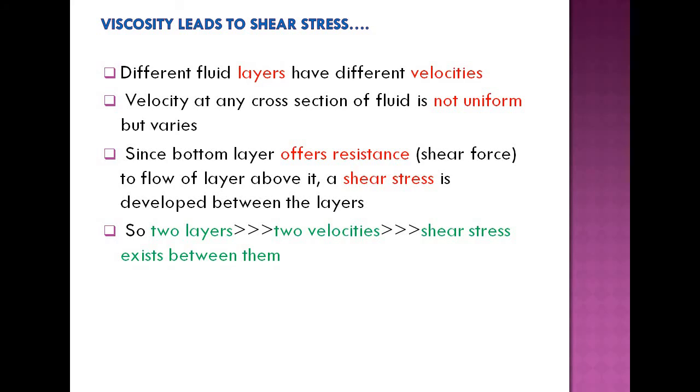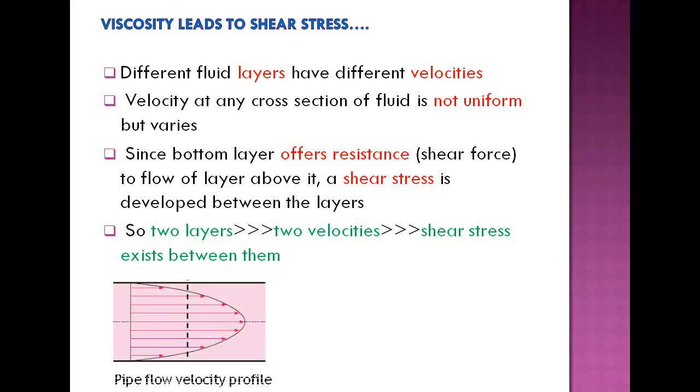So why is this shear stress developed in a viscous fluid flow? This shear stress is developed because of the property of viscosity. So when a viscous fluid is flowing, maybe through an open channel, or maybe through a pipe, in both cases, because of the fluid friction property or viscosity property, there is a force of resistance between the layers in the opposite direction of flow, and that produces what? A shear stress between the two layers. Two layers, two velocities, and shear stress exists between the two.